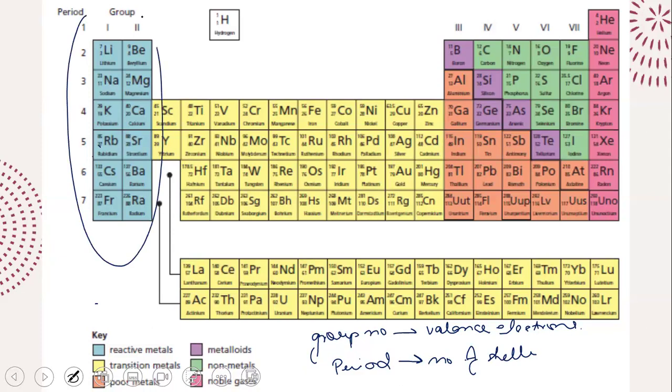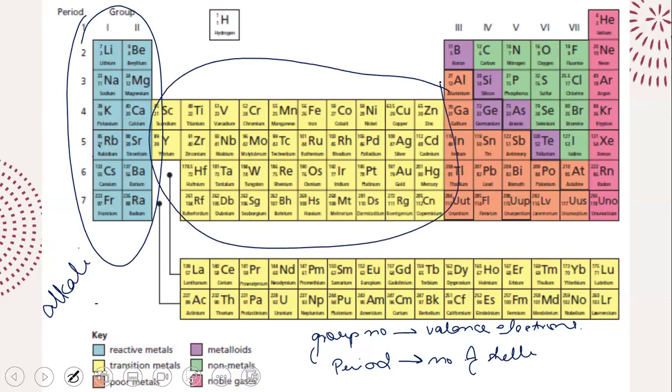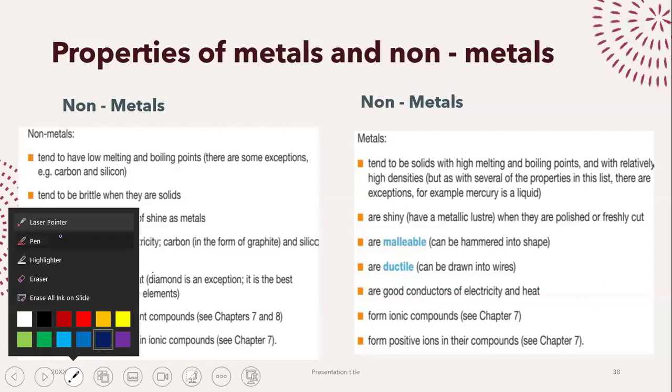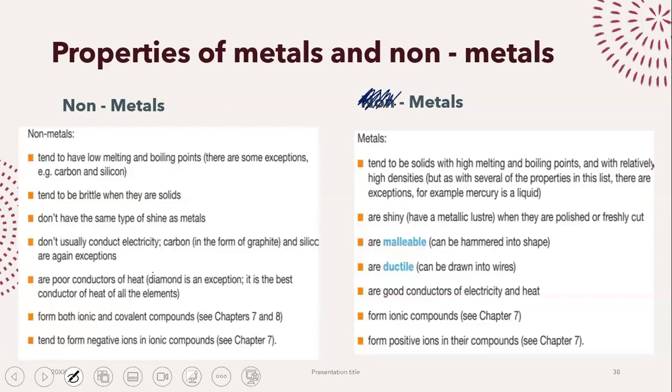Group number 1 and group number 2 are known as our alkali metals. Then after group number 2, we have our transition metals. And then from group number 4 onwards, we have non-metals. Now, let's quickly go over the properties that we see with metals and non-metals. Metals have high melting points and high boiling points, and I think we all know that.